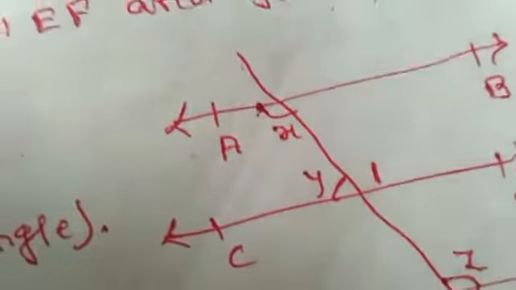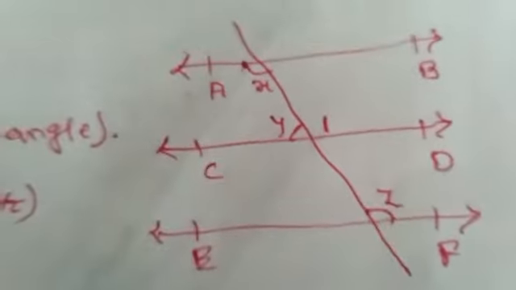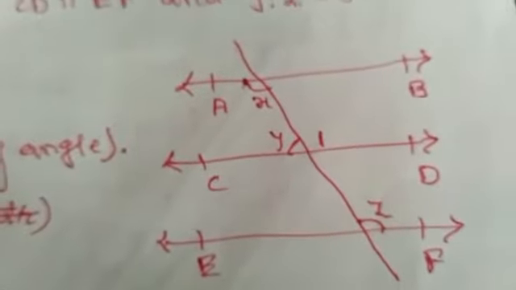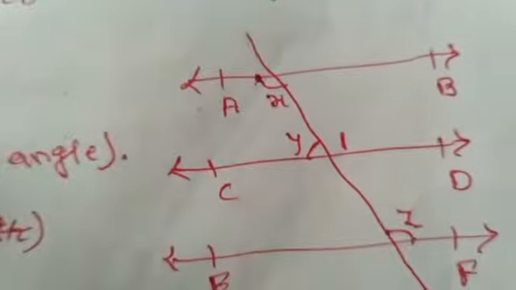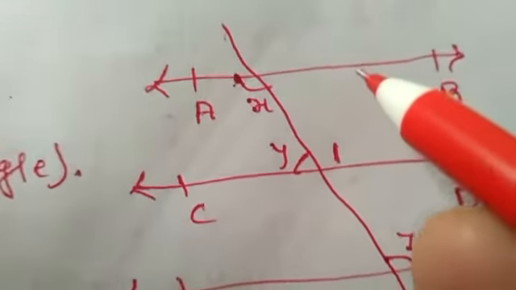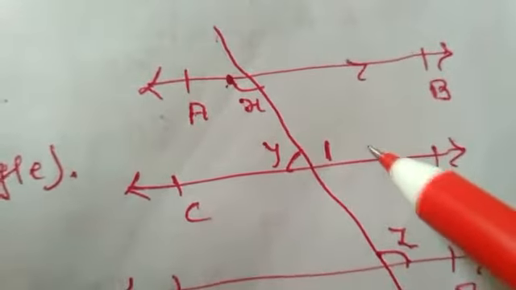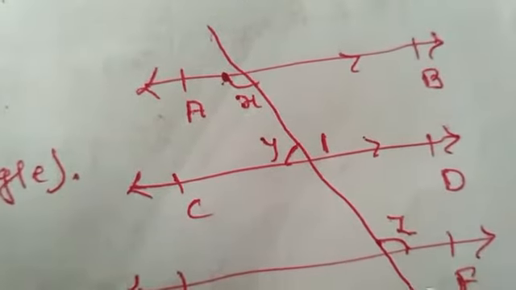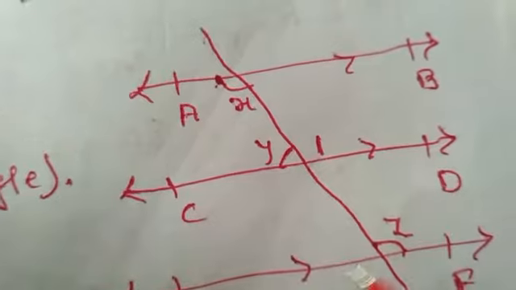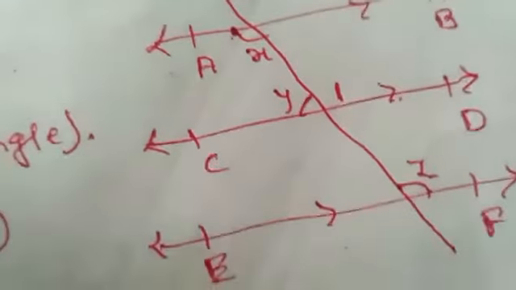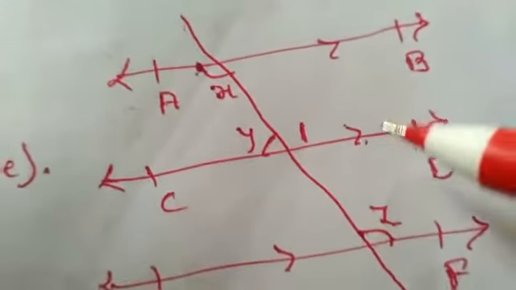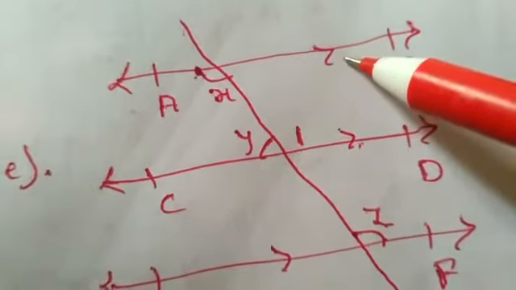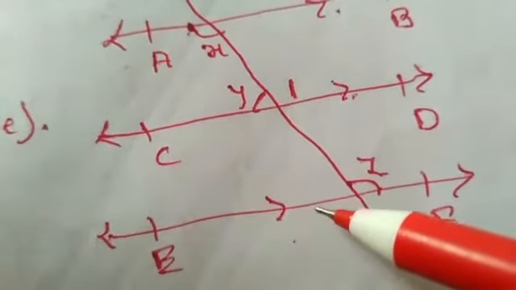Listen students, what is given in the figure. First you see the figure and then you conclude. It is given that AB is parallel to CD. It means this AB line is parallel to CD line, and CD is also given parallel to EF. It means that line CD is parallel to AB as well as line EF.